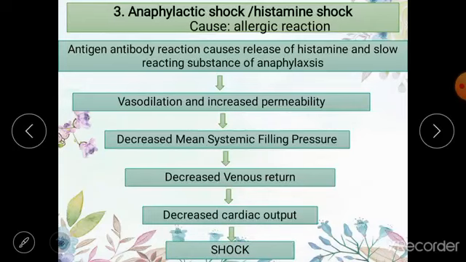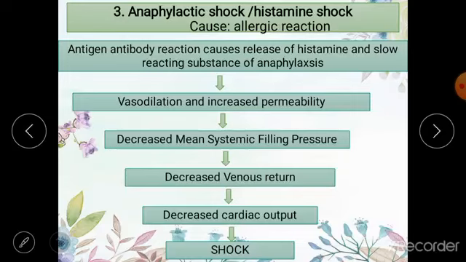So let me repeat again, whenever there is an allergic reaction in your body, a lot of histamine is released. This histamine is going to cause vasodilation and increased permeability of your blood vessels. जब vasodilation होगी तो जाहिर है आपकी वेजोमोटर टोन कम हो जाएगी, और जब परमिएबिलिटी इंक्रीज होगी तो फ्लूइड लीक आउट करेगा फ्रॉम द कैपिलरीज इनटू द इंटरस्टिशियल स्पेस, और पीछे जो ब्लड वॉल्यूम रह जाएगा वो कम हो जाएगा. So reduced blood volume together with reduced vasomotor tone due to vasodilation are going to decrease your mean systemic filling pressure as we discussed before.